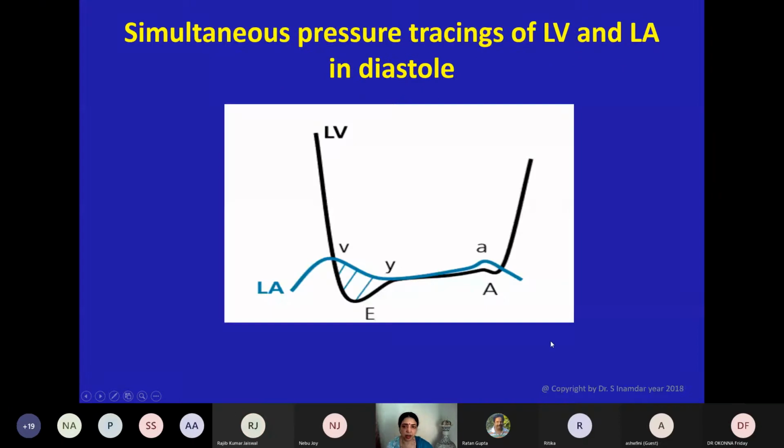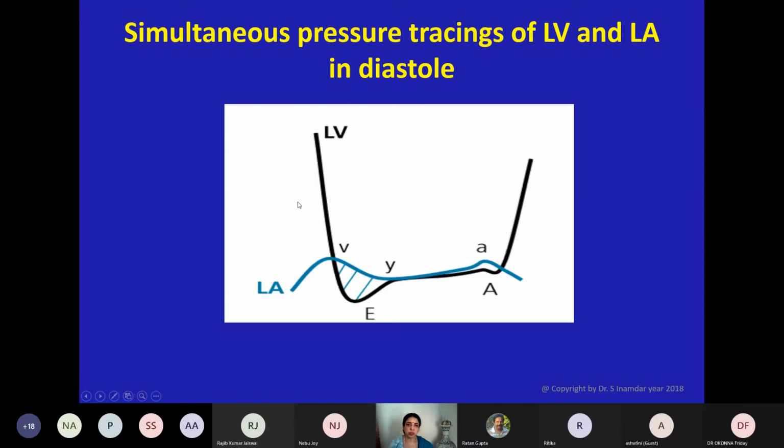I have changed the slide. Are you able to see now? Hello. Yeah, we are able to change. See the change of slide. Simultaneous pressure tracings of LV and LA in diastole. Are you able to see this? Hello? Yes. Yes, ma'am. Should I continue now from this here?